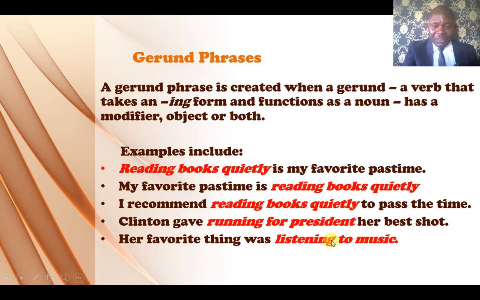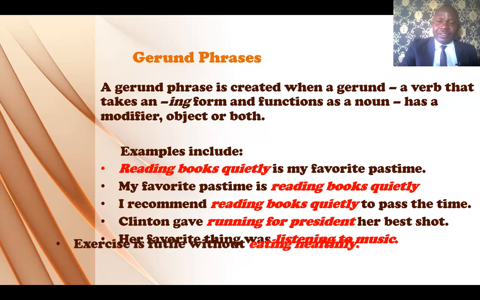What's its function? What's it doing? What is the subject of the sentence? Our favorite thing. That's what we're talking about. Then what is our favorite thing? It is listening to music. So listening to music is the subject complement. It's giving you more information about the subject.